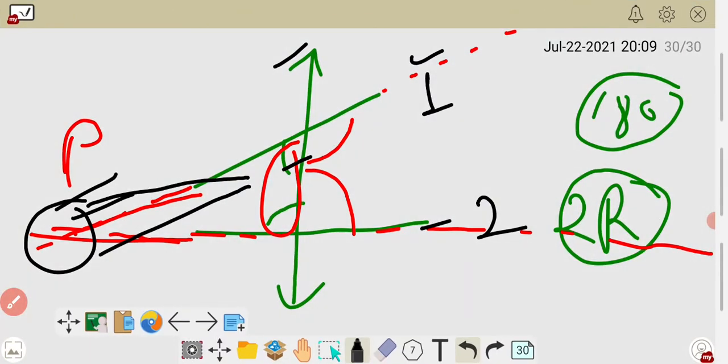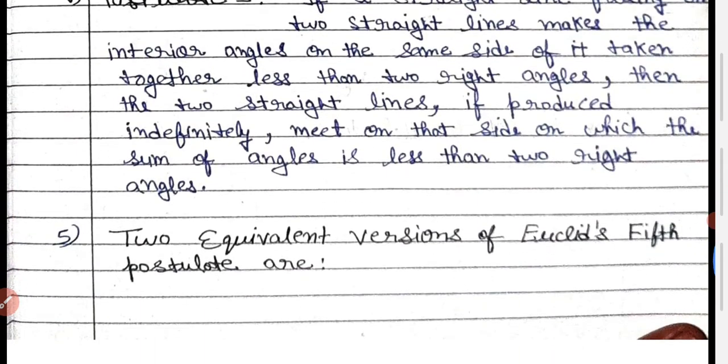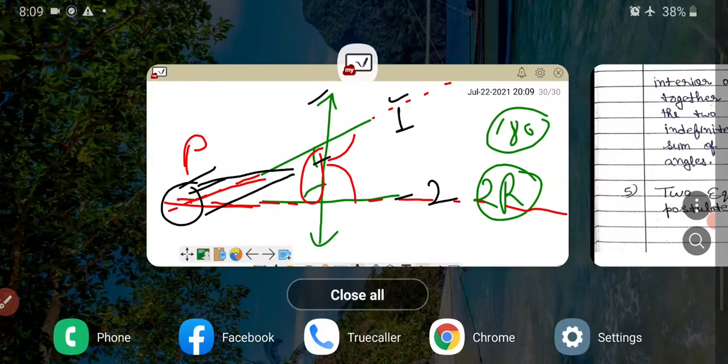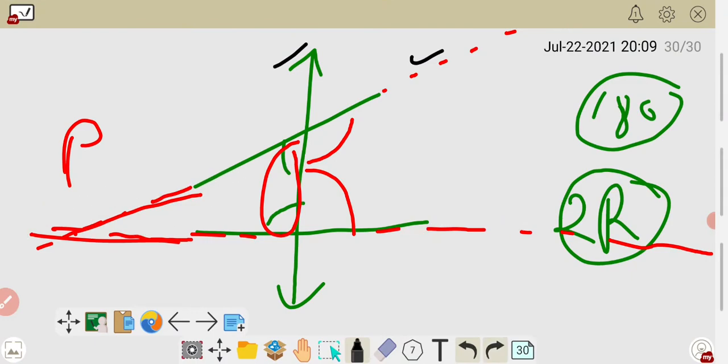If we take two straight lines and one line falls on them, it will make two interior angles, and if we produce those two lines indefinitely, then on that side where the sum of the interior angles is less than two right angles, they will meet. It means you can explain in your own words also, okay? But if they are asking state the fifth postulate, then you have to write the same definition. Now, two equivalent versions. For question number 5, you have to make the diagram that I am making here, okay? You have to make the actual diagram like that.